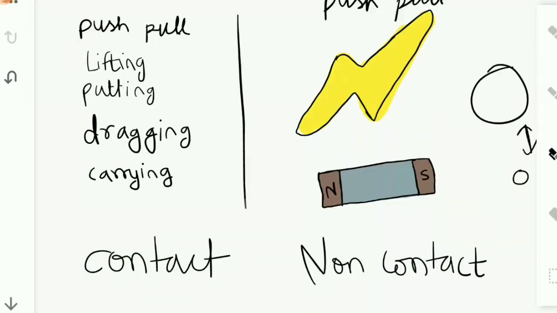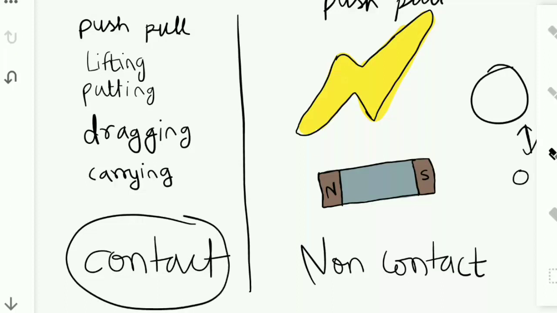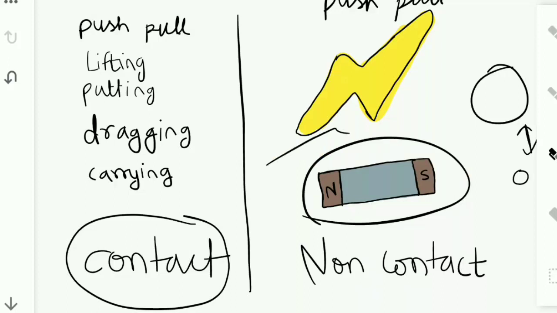Now observe these examples here. Carrying something, dragging something, putting something, lifting something, pushing something or pulling something with physical contact. All of these are examples of contact forces. And what magnet does? It's a non-contact force. What is electrostatic force? You must be knowing what is that.